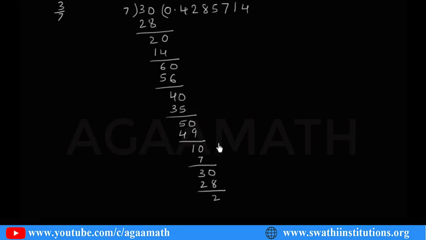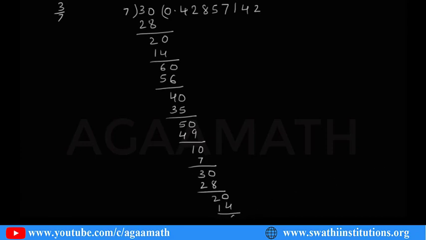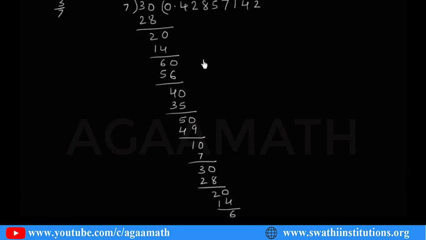So you can see here, 7 30, 7 4's are 28, again 2 remains. 0, so again 7 2's are 14, and again it remains with 6. The remainder is 6. So in this case you can see again you get the same,